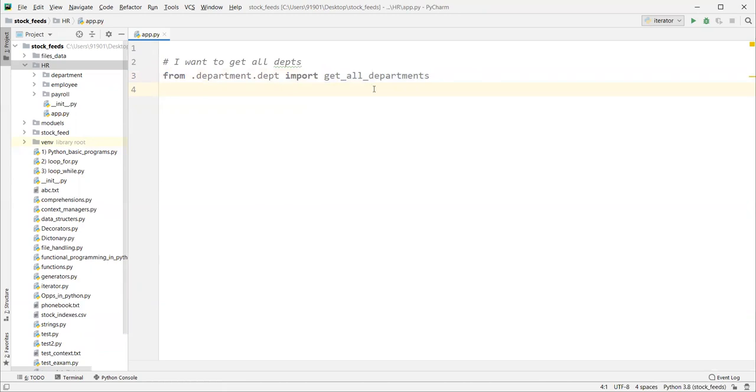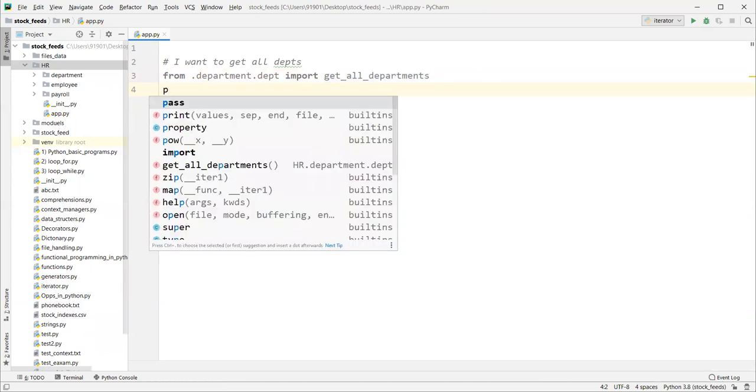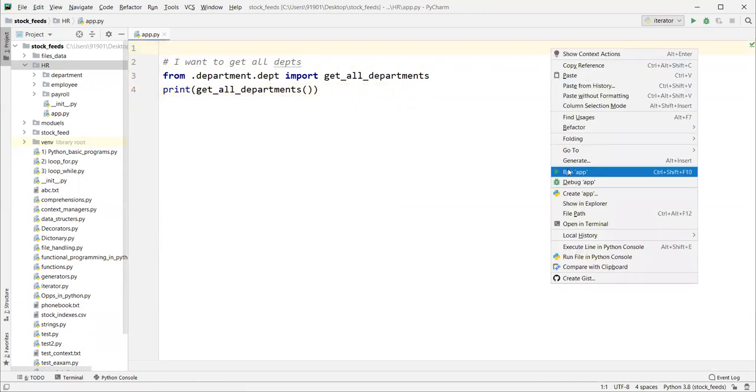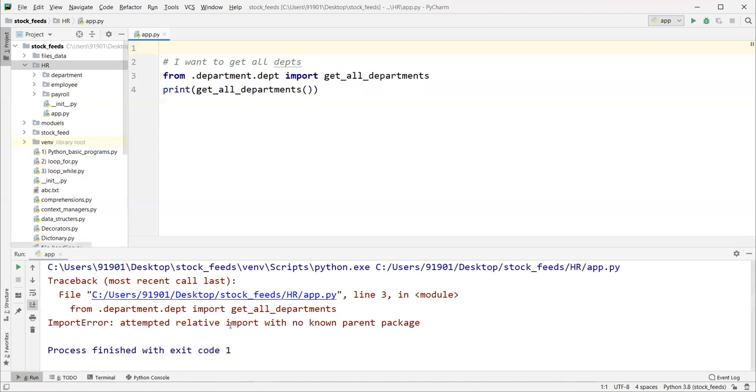Okay. Now next thing is print to get all department stuff, right? Let me run this code. Dot department attempt to import with unknown parent package.